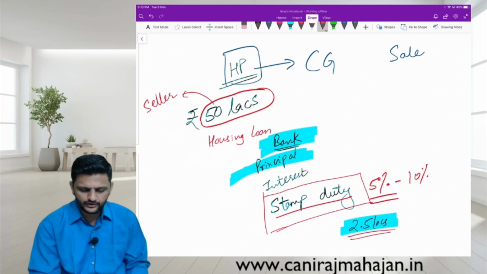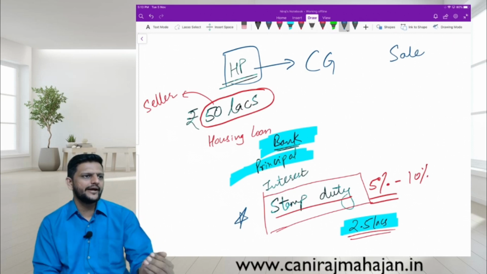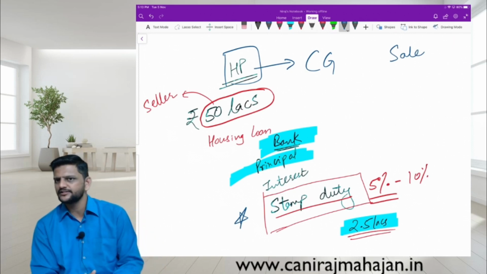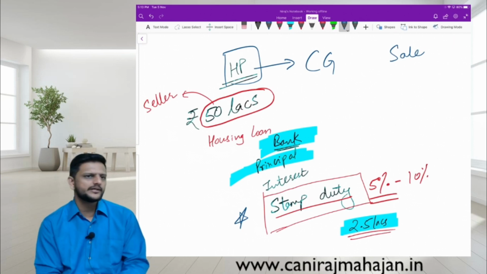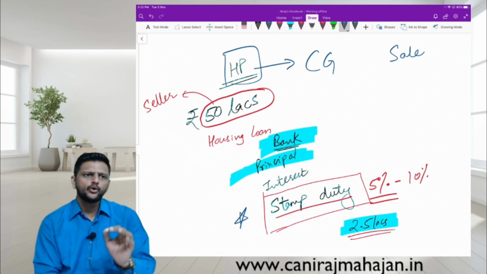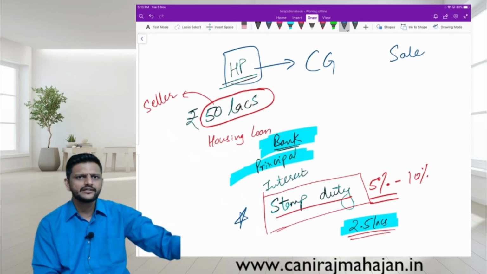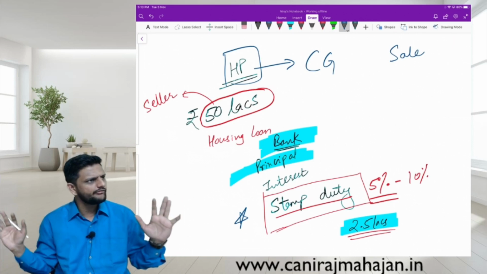So here there is a kind of double benefit. Stamp duty paid at the time of purchase, you took deduction under section 80C, and there have been court cases. Obviously, the income tax department is going to fight. They will say, what 80C benefit is taken? Courts have simply said 80C is a different section, capital gain is a different section. Both of them are independent of each other.